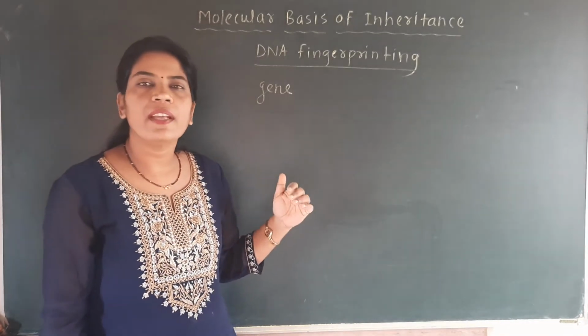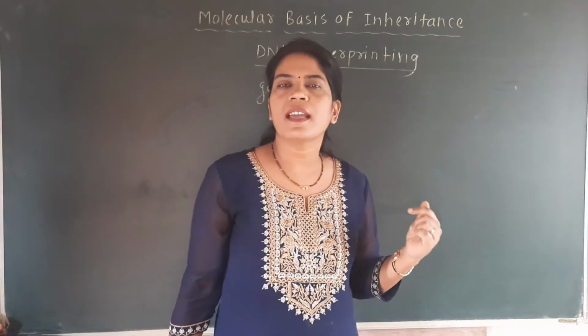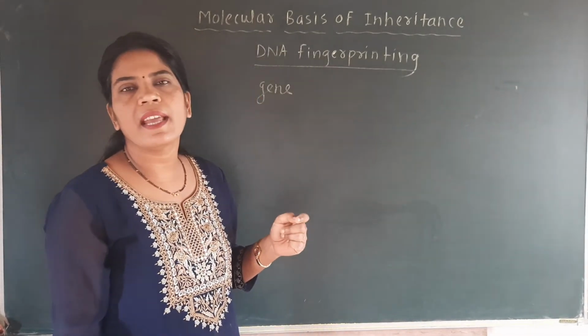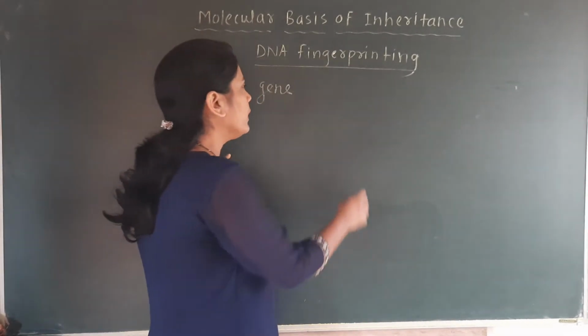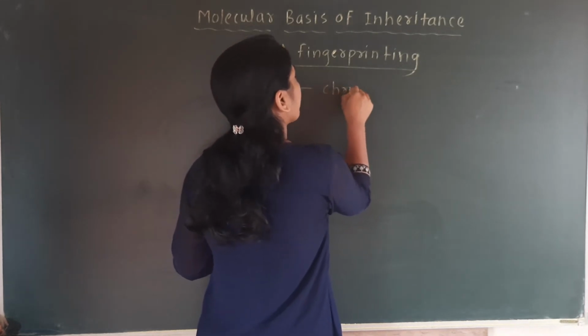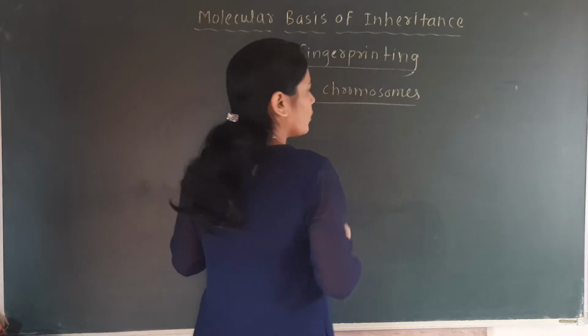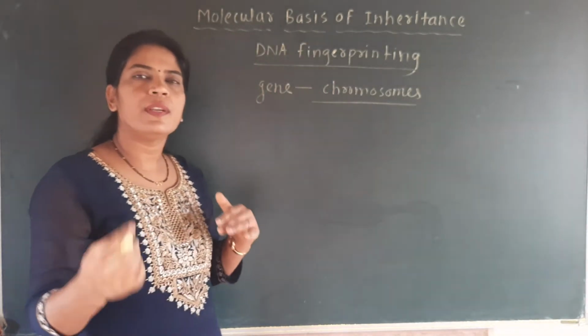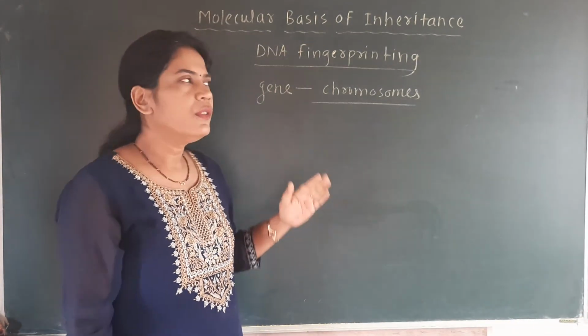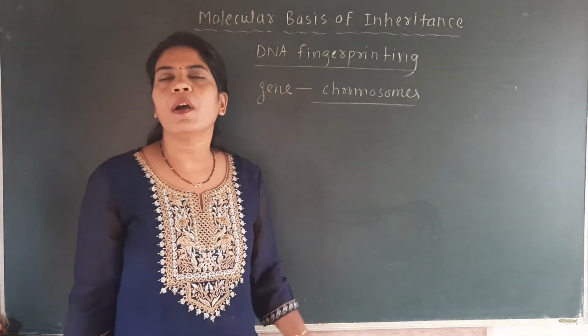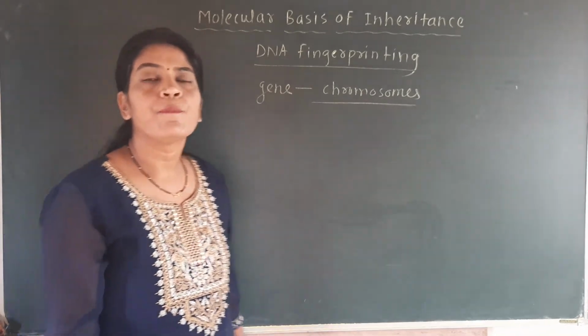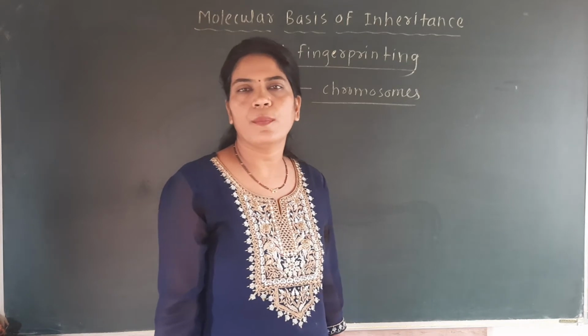Okay, and where are these genes present? These genes are present on the DNA. DNA is nothing but the chromosome part. So we may also say that genes are present on the chromosomes. Okay, chromosomes are nothing but the DNA. So DNA and chromosome are the same thing. Genes are present on the chromosome, or we can say that chromosomes are the carriers of the genes.